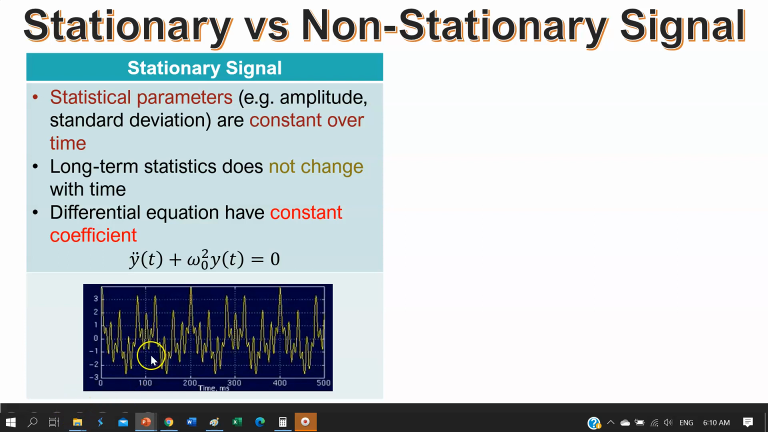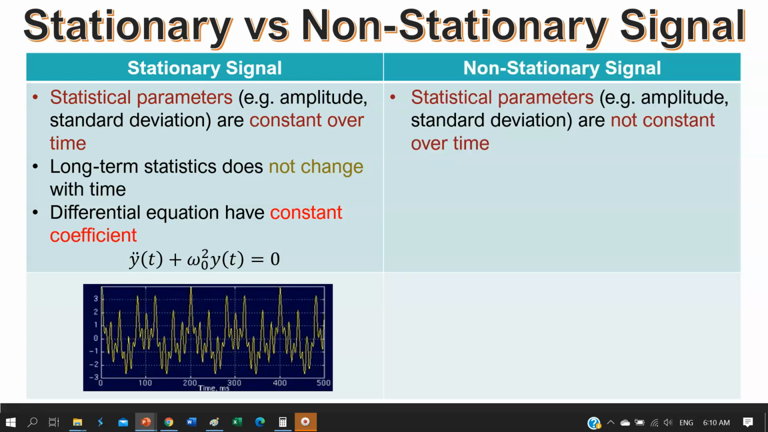If you look at the graph here, you can see that it has a fundamental period of 200 milliseconds, where the signal is repeating itself at every 200 milliseconds. So for this type of signal, the long-term statistic does not change.